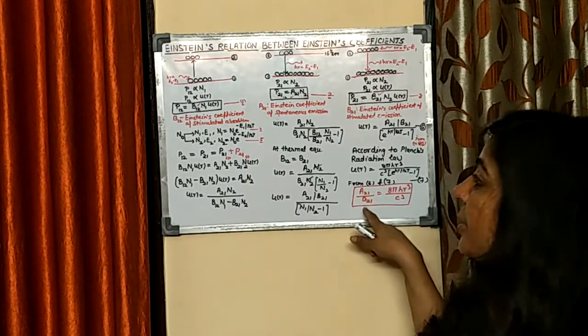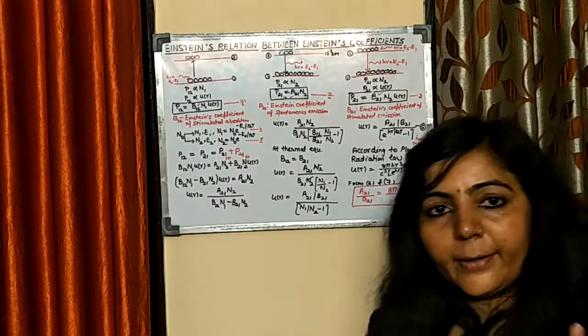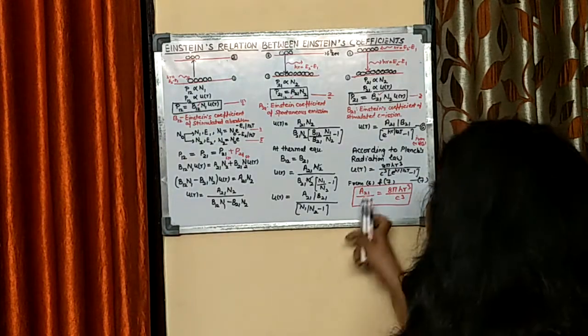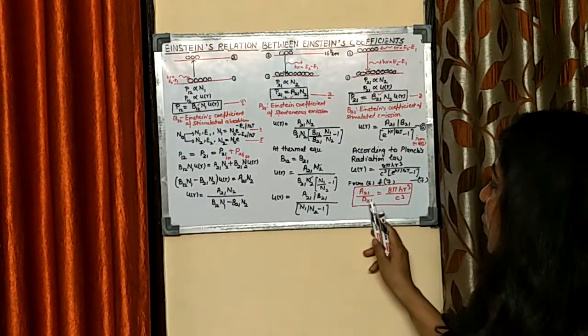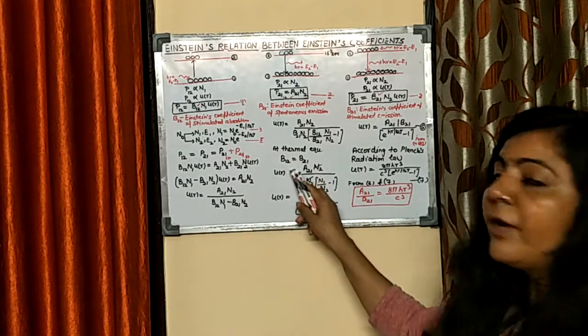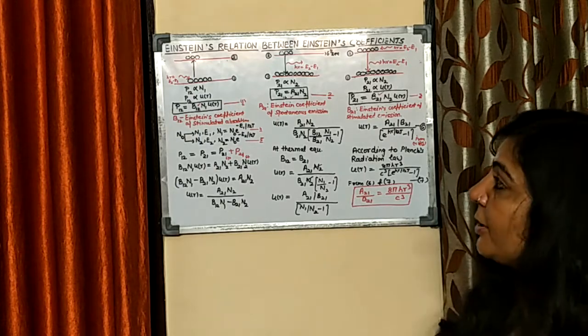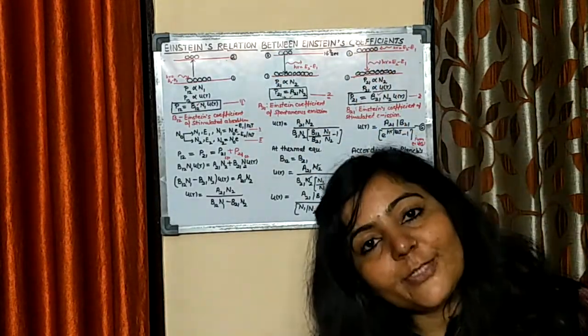So this particular equation is correlating the Einstein coefficients of stimulated emission and spontaneous emission. Since this B21 is exactly B12, you can replace it by B12. So this is the relationship which is known as the Einstein relation between Einstein coefficients. Thank you.